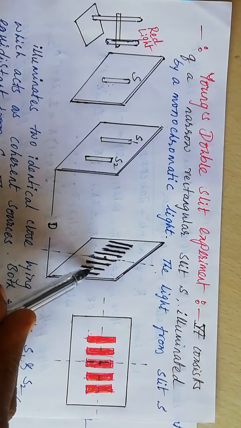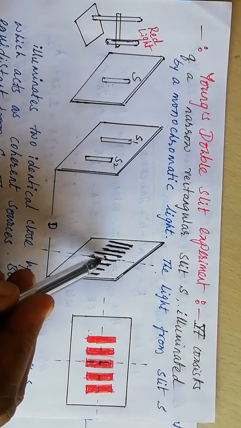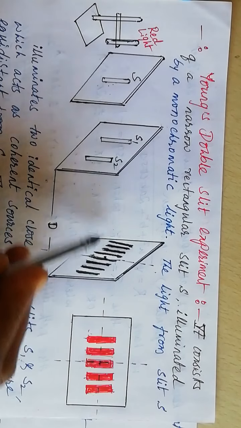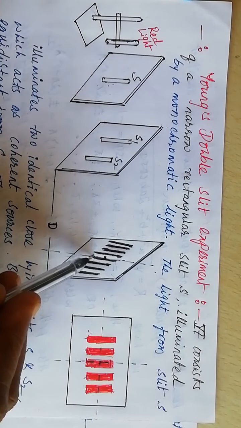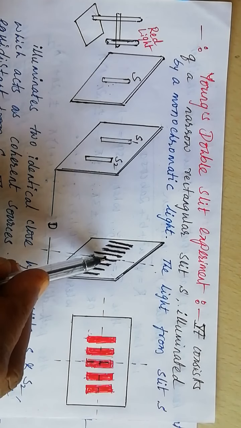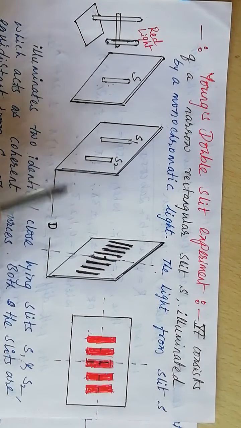The waves arrive in phase, there exists a phase difference. Here the phase difference at the center of the screen is 0. So these are all the points. The path difference, the distance traveled by the wave from both S1 and S2 being the same, the phase difference is also 0. The phase difference is 0, the path difference being 0.